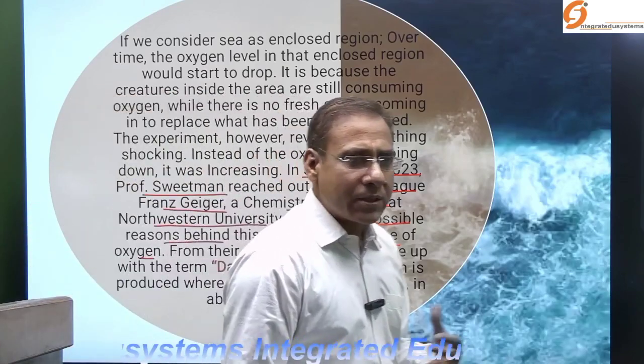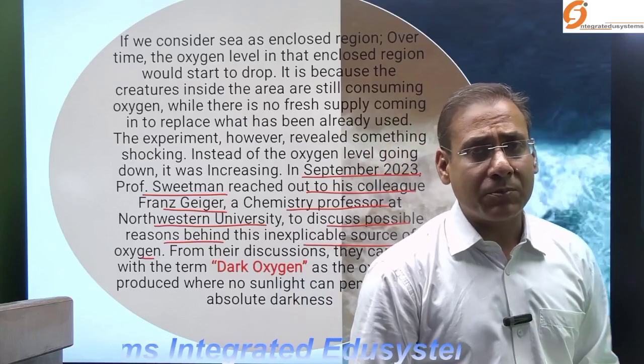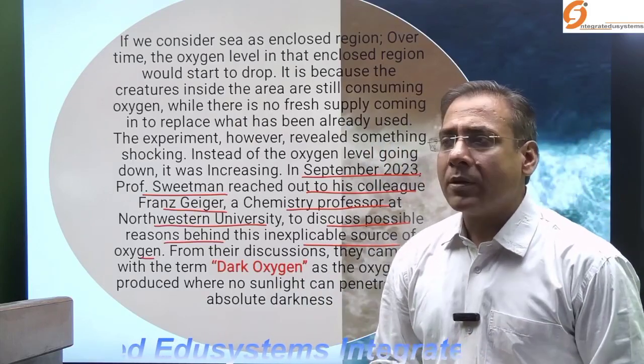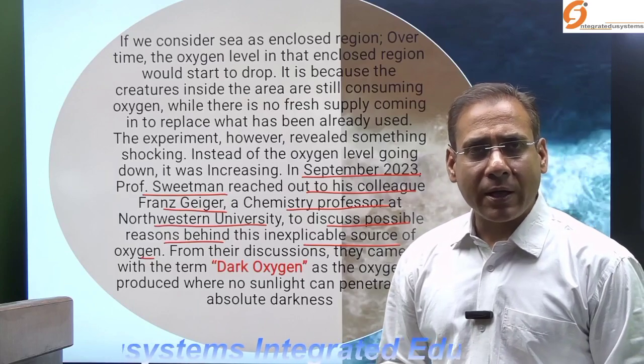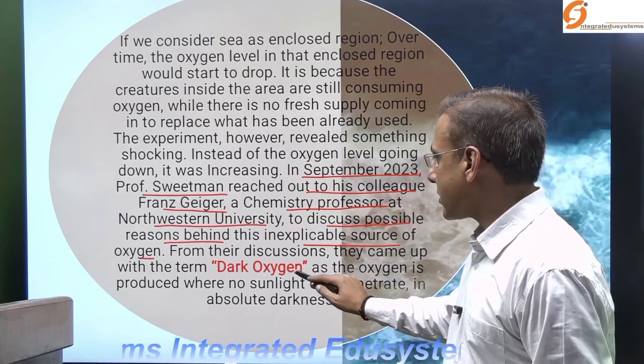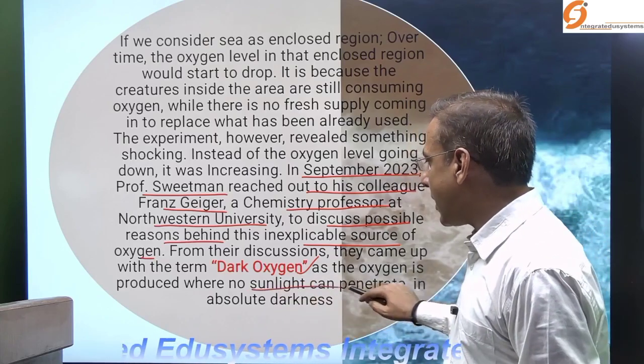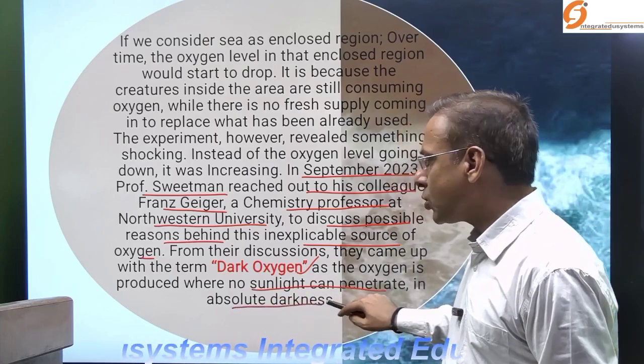After a deep discussion with his friend, he finally came up with the new nomenclature, dark oxygen, because this oxygen is produced where no sunlight can penetrate, in absolute darkness.